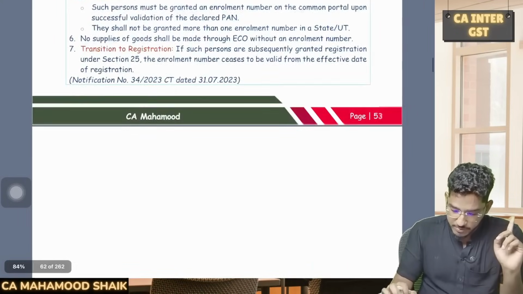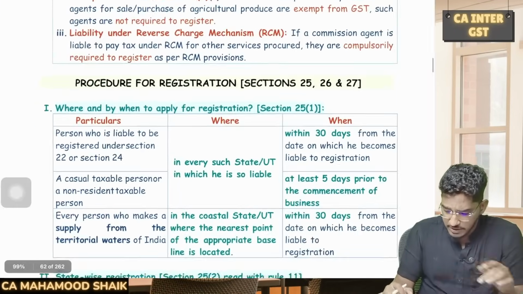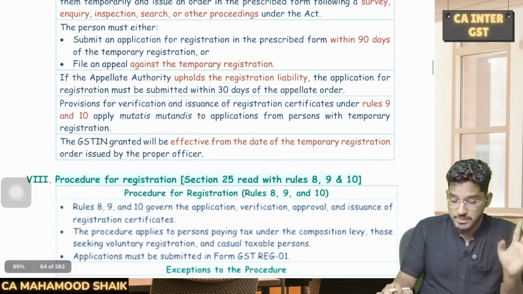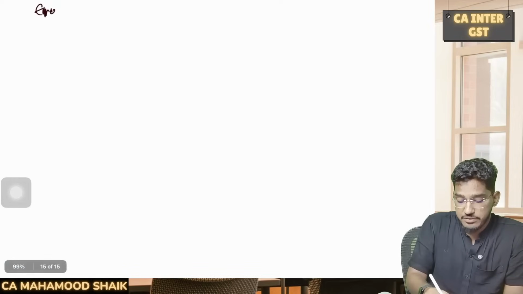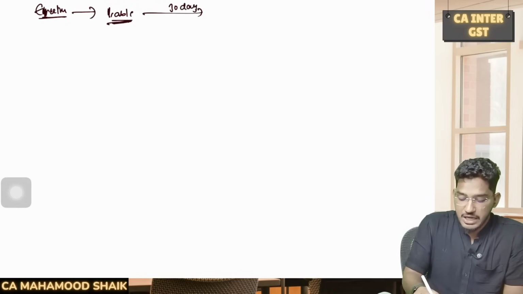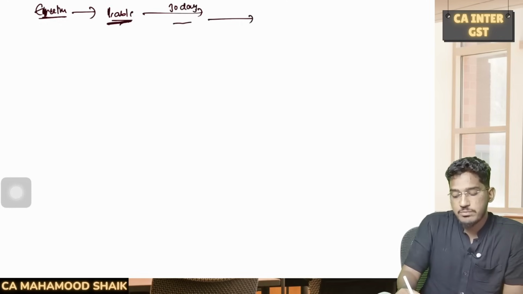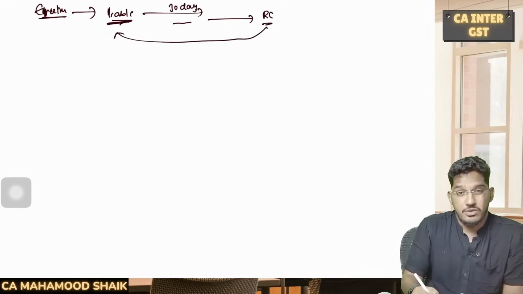Now coming to the procedural formalities, I want to explain one such procedural formality. What is the effective date of registration? On this aspect, I am seeing many questions, so I will try to explain. See, generally, other than CTP or NRTP, the moment you become liable for registration, within 30 days you have to submit an application. So if you make an application within 30 days, at some point of time you will get the registration certificate. In that case, your registration will be effective retrospectively.